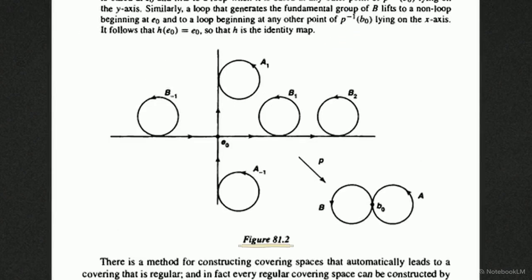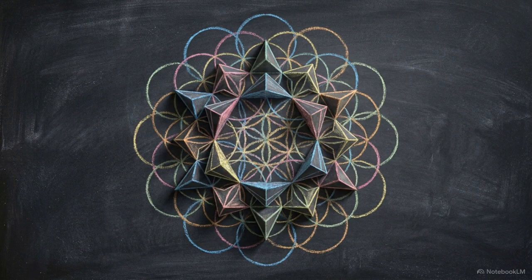Compare that to this diagram of a non-regular covering space for the figure 8. The x-axis wraps exclusively around circle A, while the y-axis wraps around circle B. You cannot symmetrically shift this cross-shaped structure onto itself while maintaining the projection map. The algebraic property of regularity is simply the geometric manifestation of maximum mathematical symmetry.